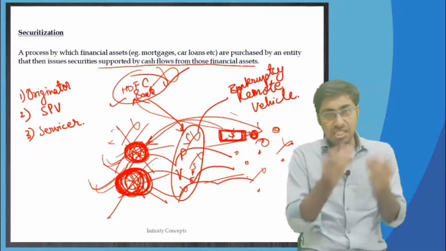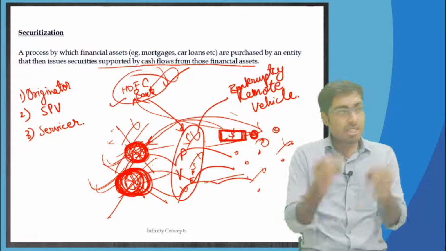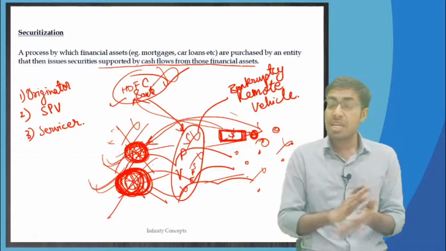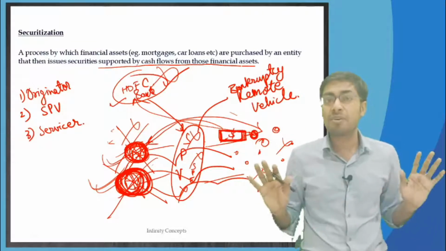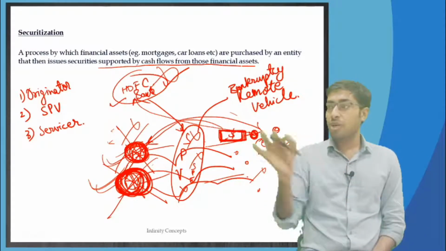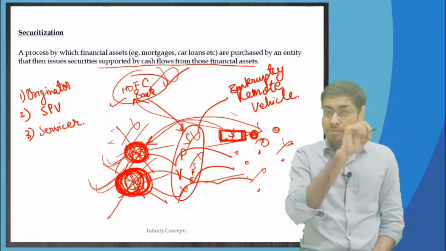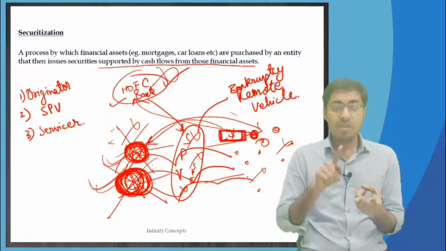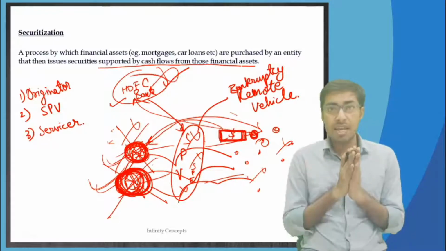It doesn't have any particular activity to be done in between. Its work is only to transfer, and therefore it is a bankruptcy remote vehicle. It will neither ever become bankrupt nor ever take any profits.